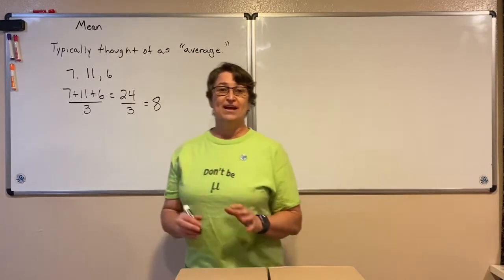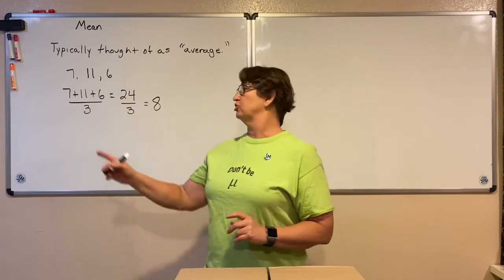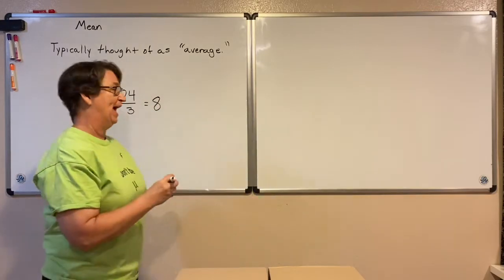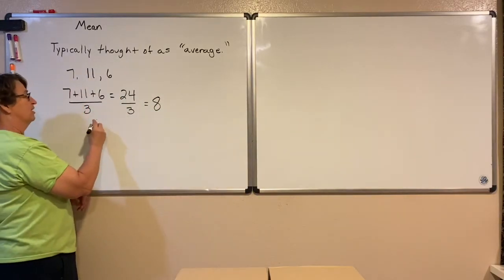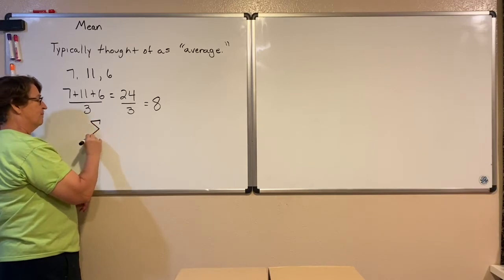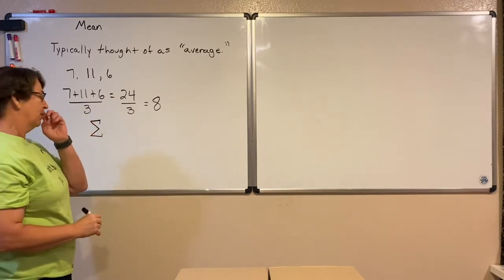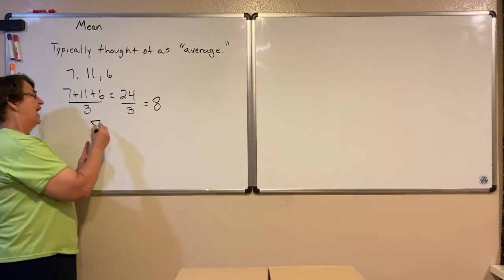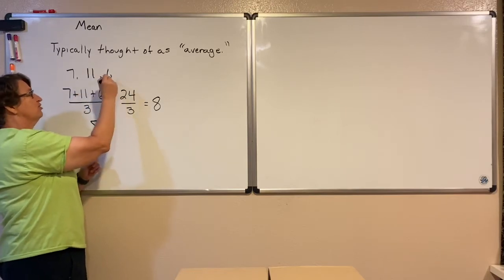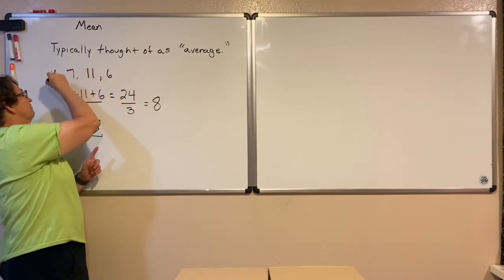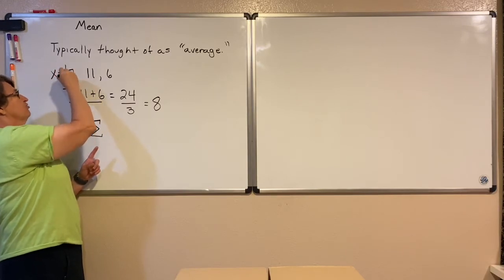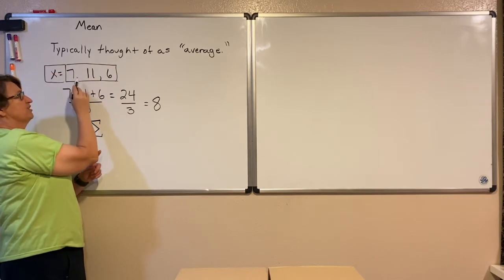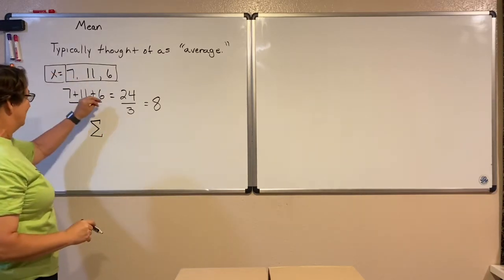I'm going to give you a big fancy mathematical formula to show exactly this, to show that we've just added the numbers together and then divided by however many we have. And that big fancy formula looks like this. We use this capital letter sigma to mean summation. It means we're going to add up all our numbers. And we call those data values. These are our x values. They're our variables. So in this case, we have 3 different x values. Our x values are 7, 11, and 6, and we added them all up.